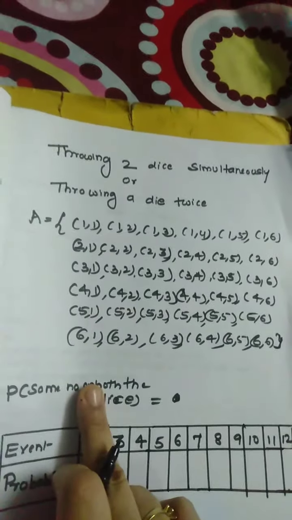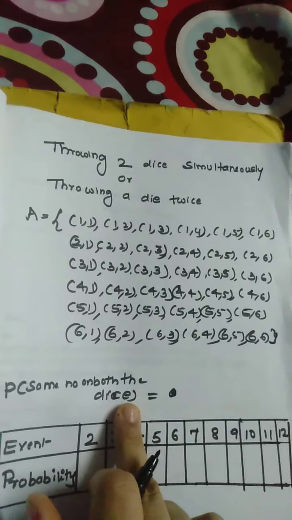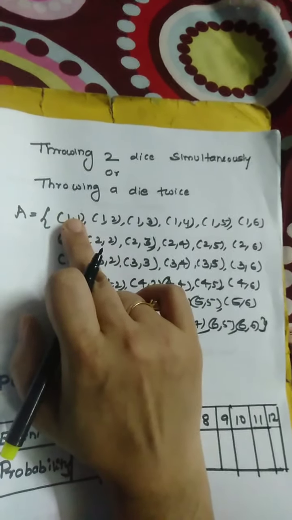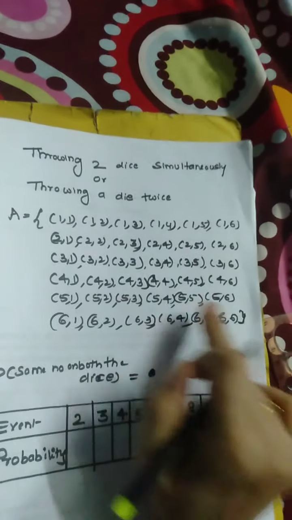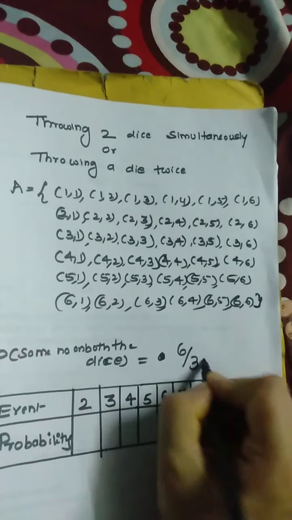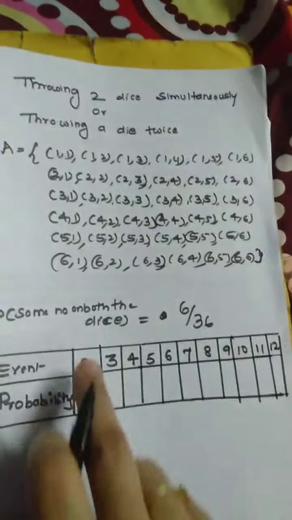Suppose the event is the same number on both the dice. That means 1,1, 2,2, 3,3, 4,4, 5,5, 6,6. Total how many outcomes are there? 6 by 36.